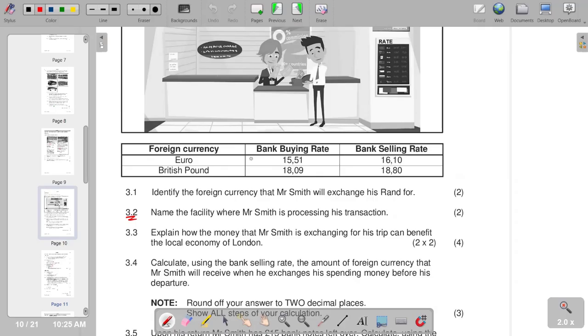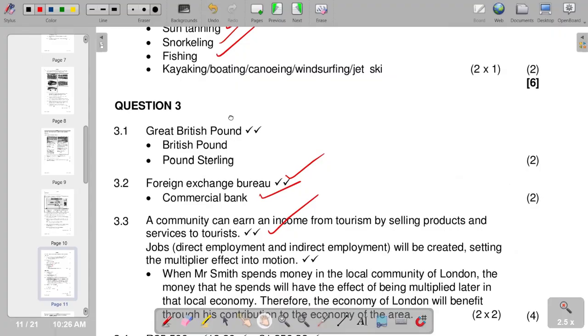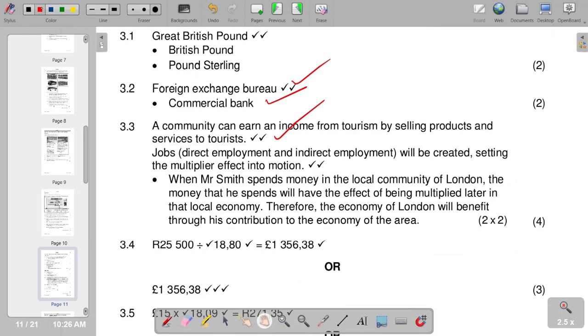Those are some of the points that we can include. And then also jobs, in brackets direct employment and indirect employment, will be created, setting the multiplier effect into motion. And we also have a third point that we can include, that is also correct.